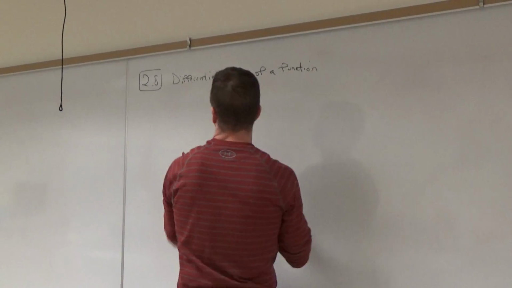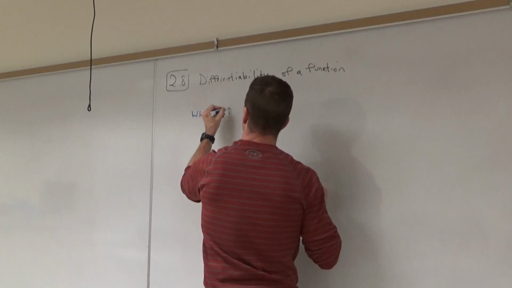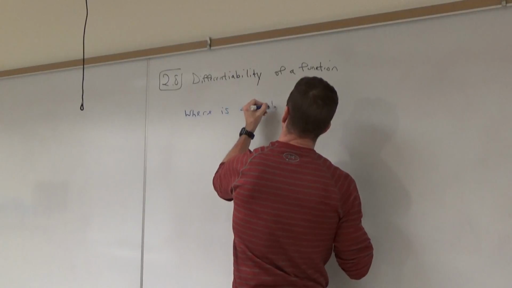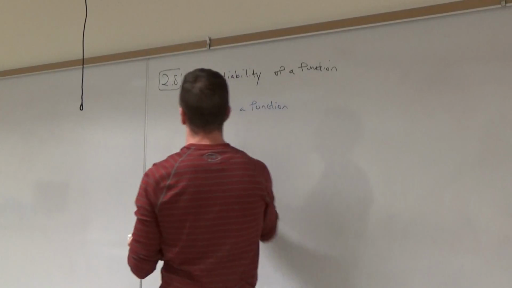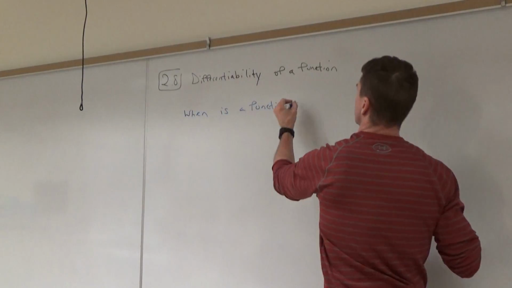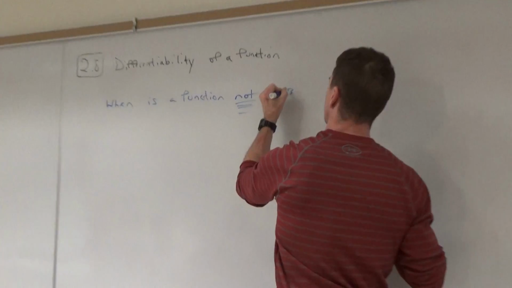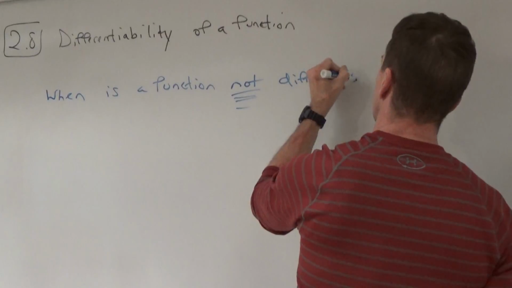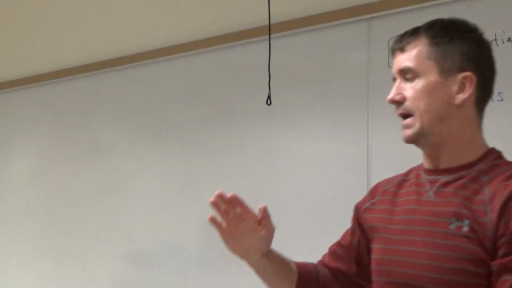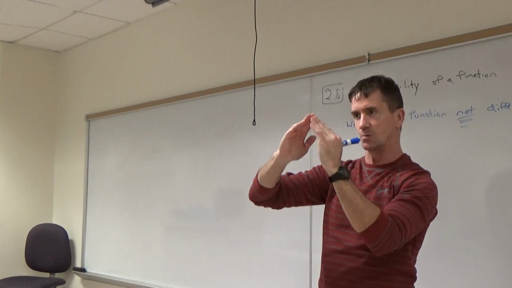All right. Differentiability of a function. Where is a function not differentiable? Or rather, I should change where to when. Talk about the different occurrences. When is a function not differentiable? I'm going to start out with yours. You did something like, they came up like this, and then they came up like that. Those slopes are not equal at that point, so it wouldn't be differentiable at that point.